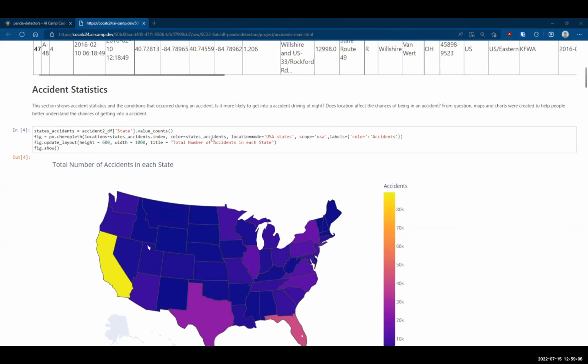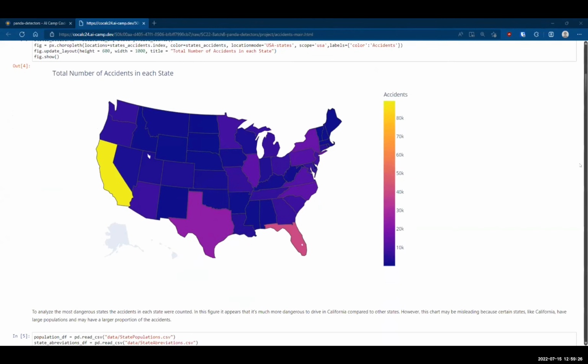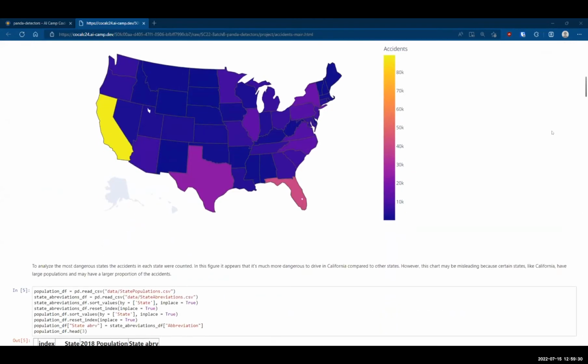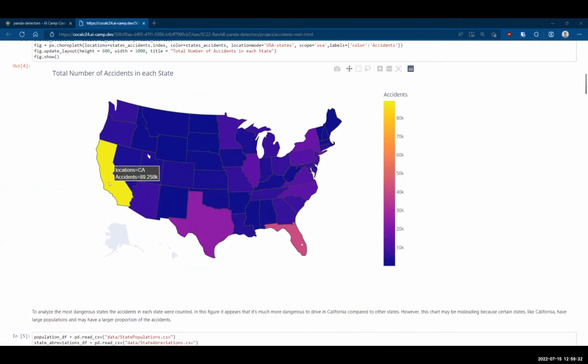Our first section here shows the accident statistics and the conditions that occurred during an accident. Is it more likely to get an accident driving at night? How does location affect an accident? These questions, maps, and charts were created to understand this. The first chart we have here is where we tallied up all the accidents that occurred in each state, and then figured out how many accidents occurred in each state.